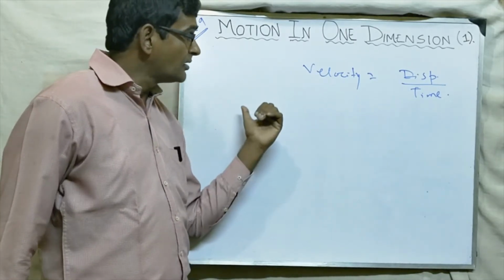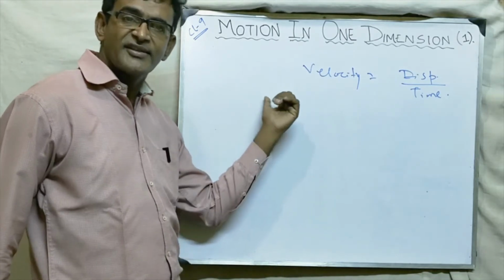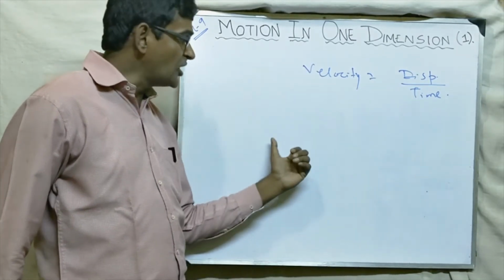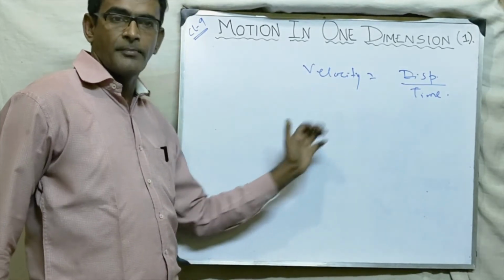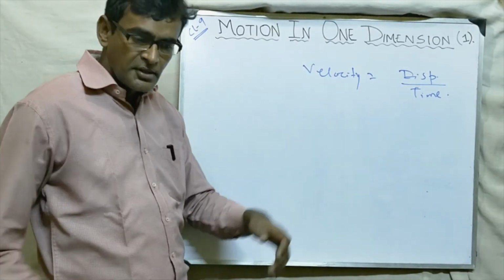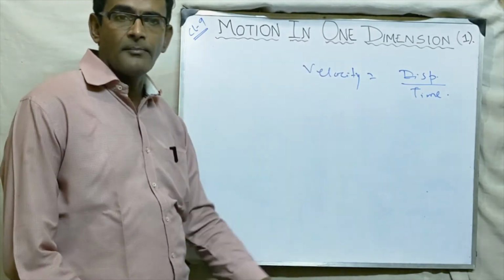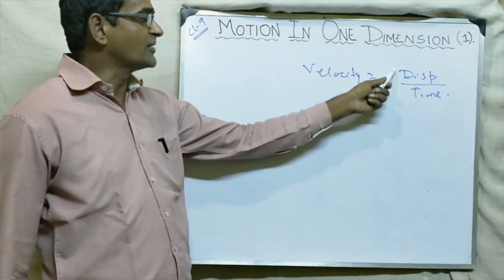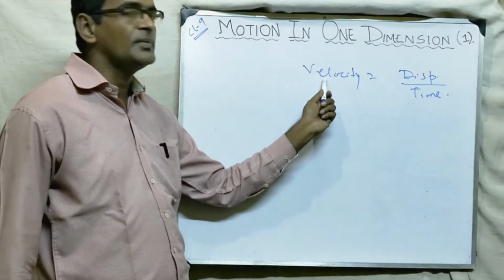Speed is distance by time, velocity is displacement by time. The speed of a body cannot be zero, but if I throw this pen, it will come back, and displacement is zero too. So if displacement is zero, obviously 0 by anything is 0, so velocity will be 0.